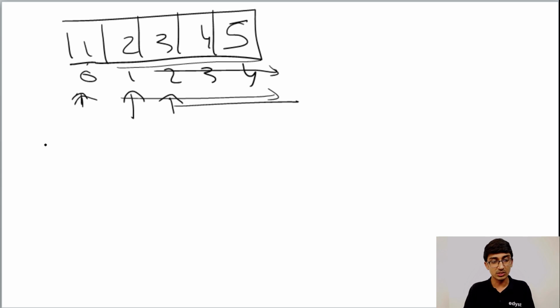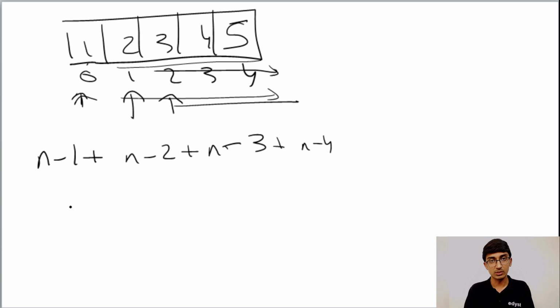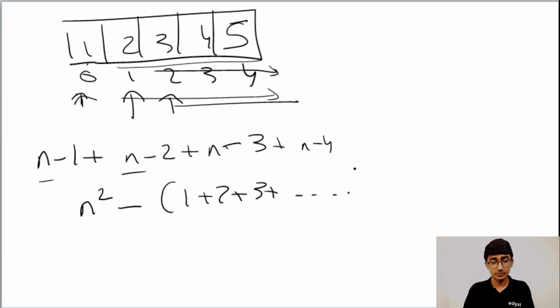Well, at each stage we are going to do, the first stage we are going to do n minus 1, then we are going to do n minus 2, then n minus 3, and then n minus 4 checks, and so on. Those of you who remember your series: n minus 1 plus n minus 2 plus n minus 3 plus this, it comes up to a certain term. If we are going to have n n's, so we are going to have n square, minus 1 plus 2 plus 3 plus so on. And what is the value of this? It's nothing but n square minus n into n plus 1 by 2.